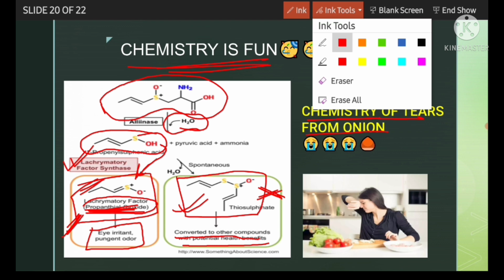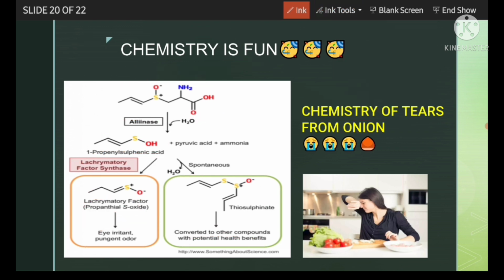Here also you can see a special application of EZ nomenclature in a different type of compound. Let's see. Here we can assign EZ, that will be E. Here also it will be E, here also E, here also E. I just gave this example to see practically that in this type of compound EZ nomenclature is actually applicable.